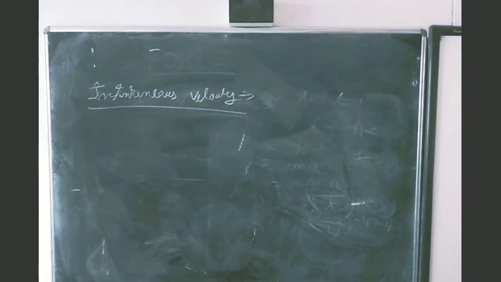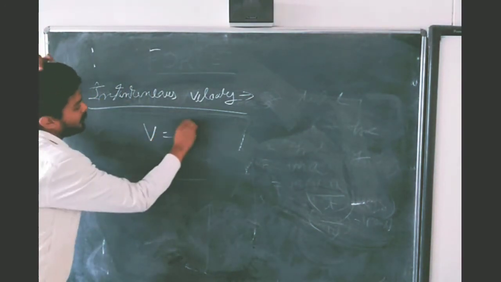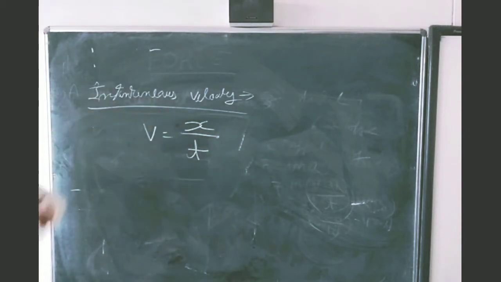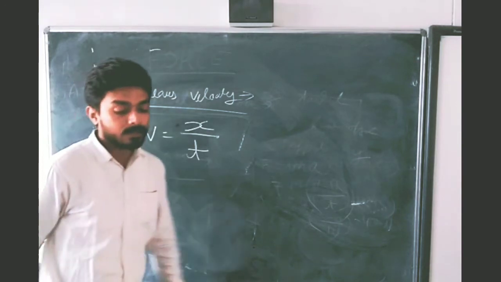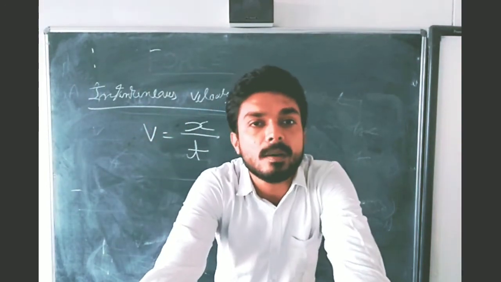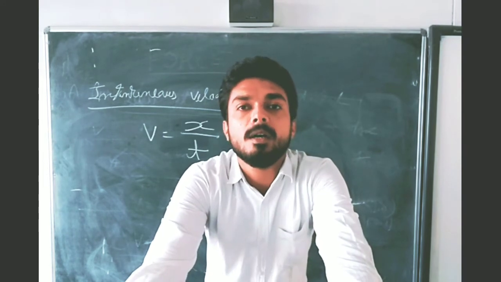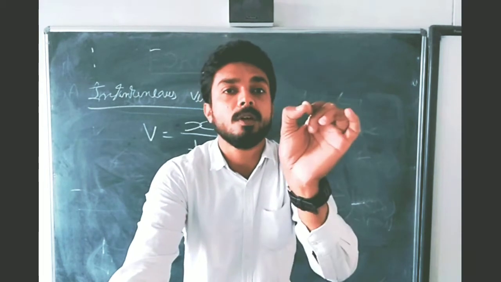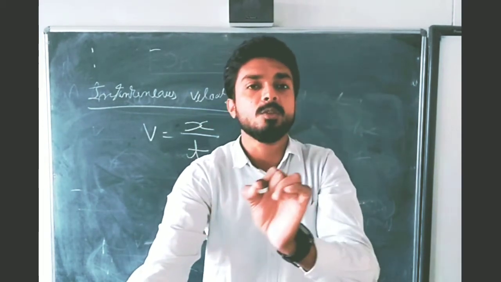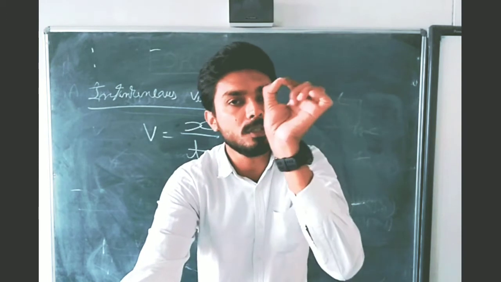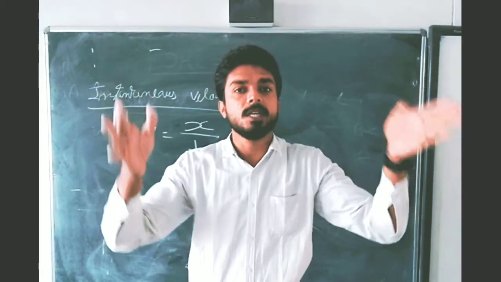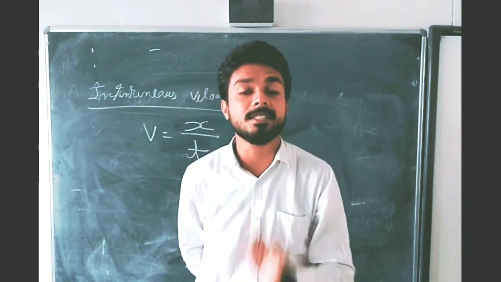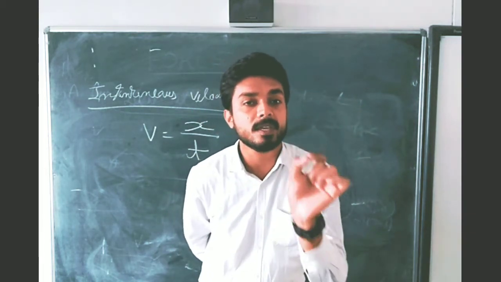Students, suppose you are writing velocity is equal to displacement upon time. The x is the displacement and t is the time. But I said velocity at a particular instant of time, or velocity at a very small time interval. Here t is a very small time interval, t is nearby zero. Here we are taking a very small time interval. We are not taking the time of the complete journey; we are taking a very small instant of that journey, at that time is very small.